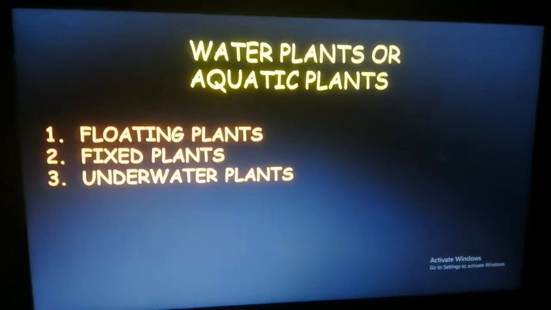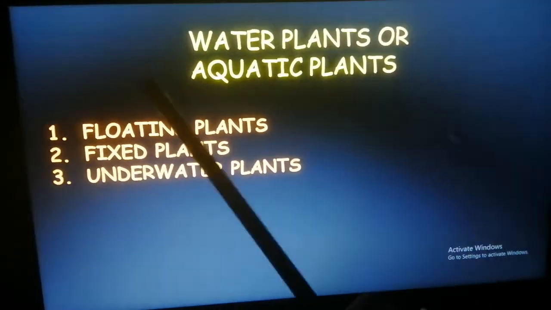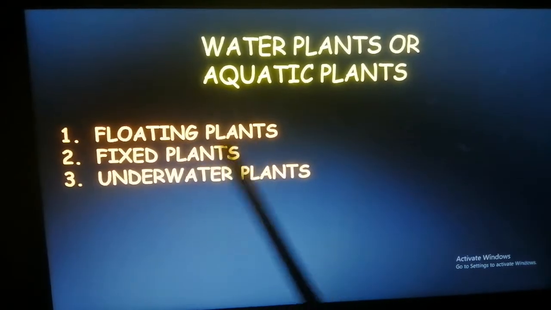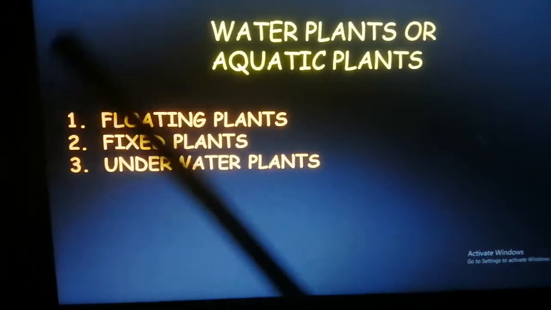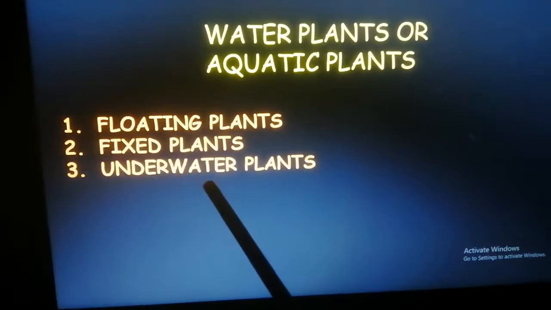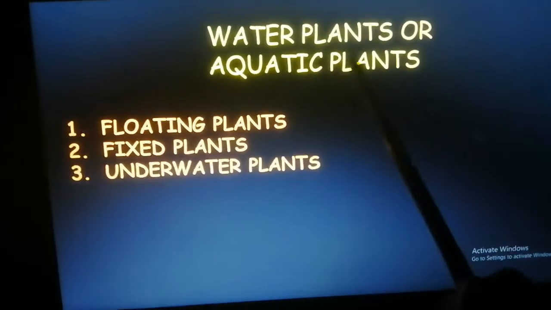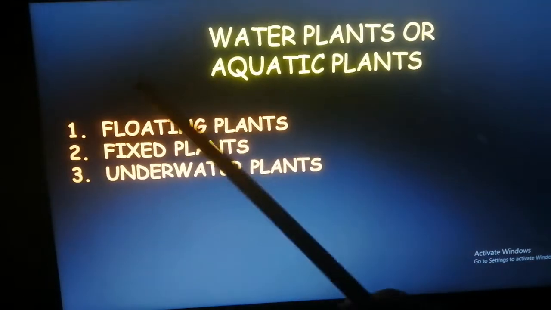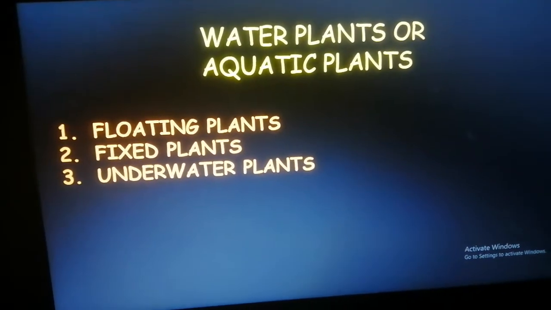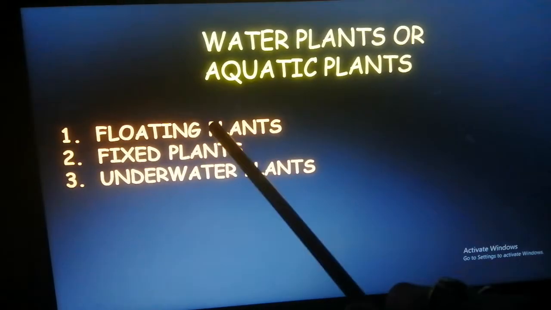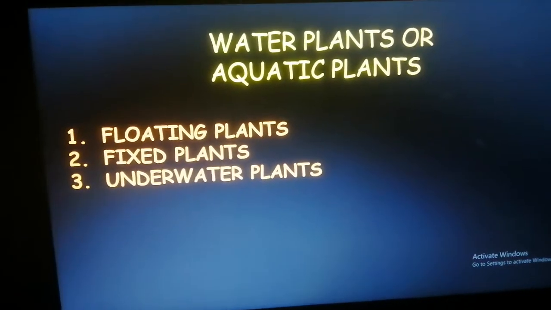So, water plants have been divided into three types, that is floating plants, fixed plants, and underwater plants. These are the three types of water or aquatic plants. Okay, so we'll study about each type and their characteristic one by one. First is your floating plants.